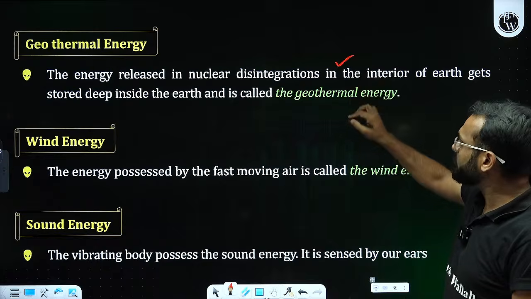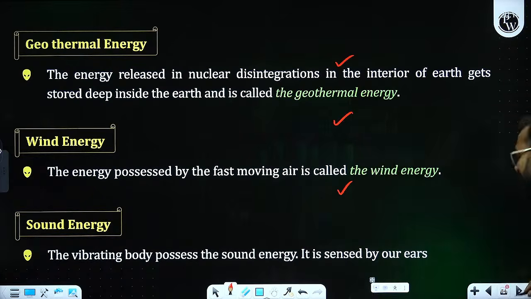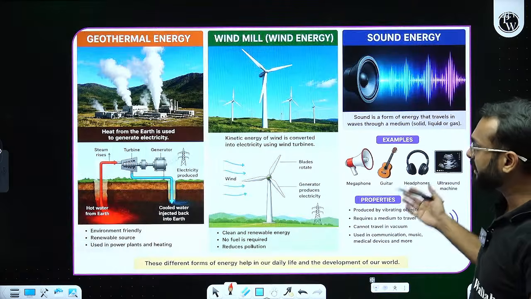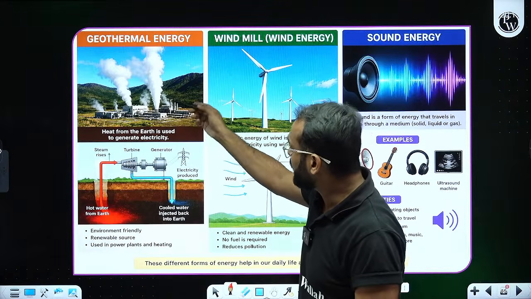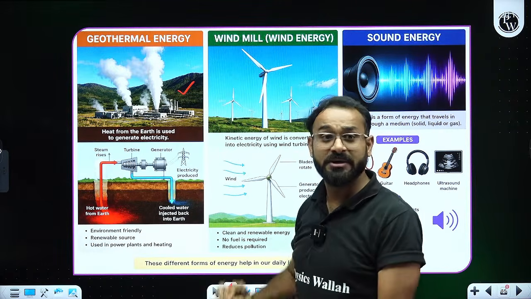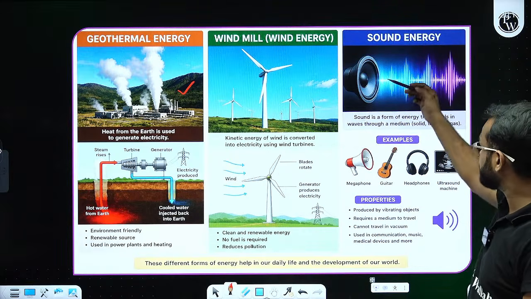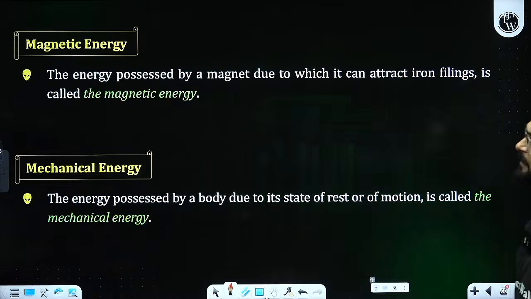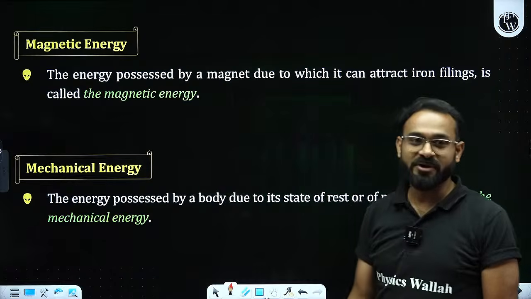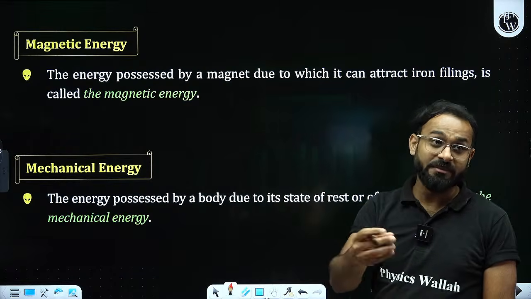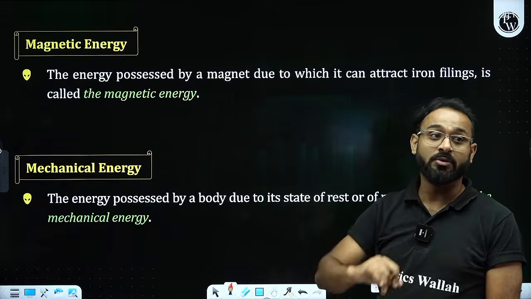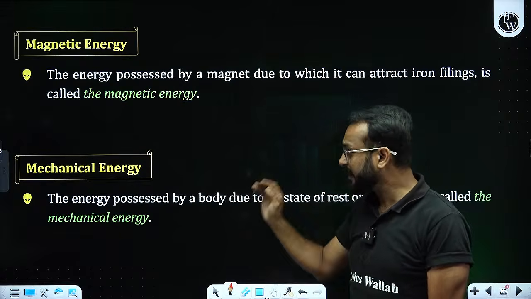These are the different forms of energy that you should be familiar with. Magnetic energy: when two magnets come in contact, they may attract or repel.